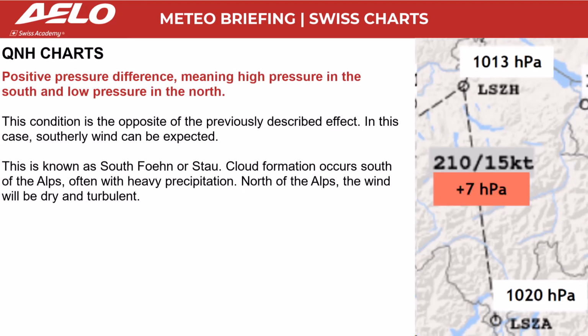Positive pressure difference, meaning high pressure in the south and low pressure in the north. This condition is the opposite of the previously described effect. In this case, southerly wind can be expected. This is known as south föhn or Stau. Cloud formation occurs south of the Alps, often with heavy precipitation. North of the Alps, the wind will be dry and turbulent.